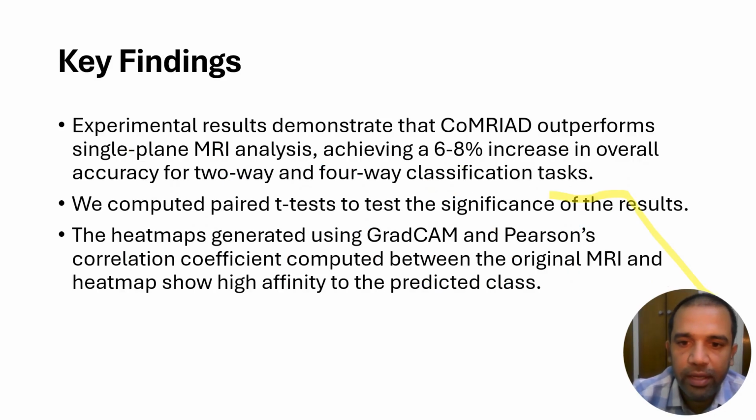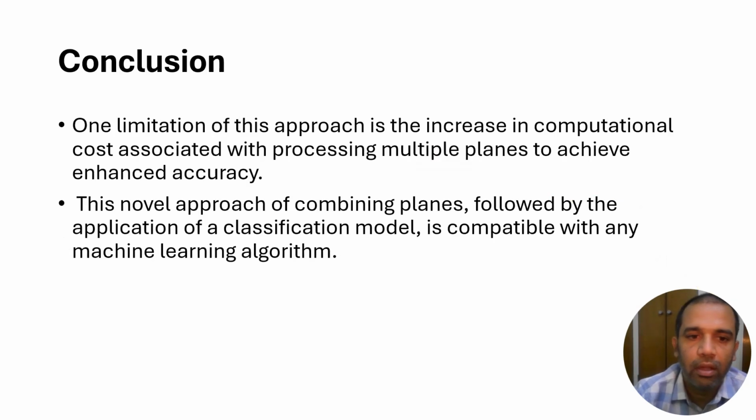So the key findings here are the increased accuracy of 6 to 8% compared to the single plane approach, and also we conducted a paired t-test to test the significance of the results. Heat maps generated using GradCam and Pearson correlation coefficient computed between the original MRI and heat map show high affinity to the predicted class. There is one limitation to this approach, which is the increase in computational cost associated with processing multiple planes to achieve enhanced accuracy.